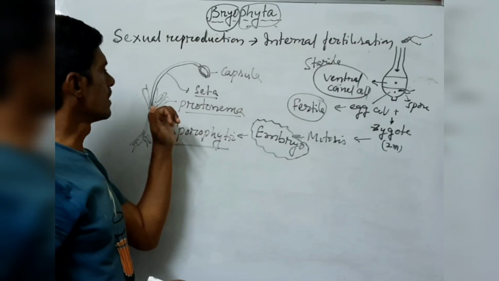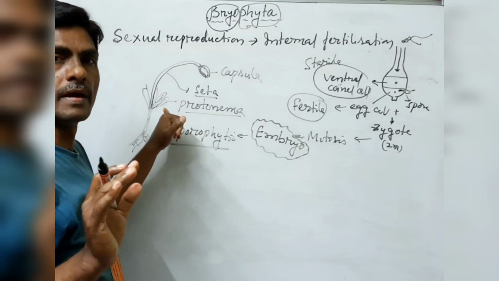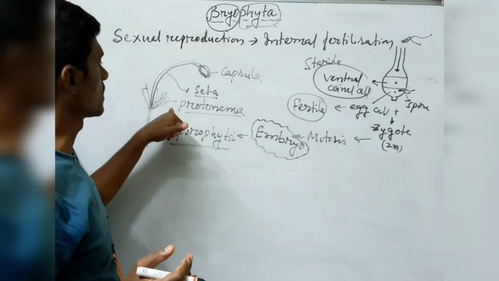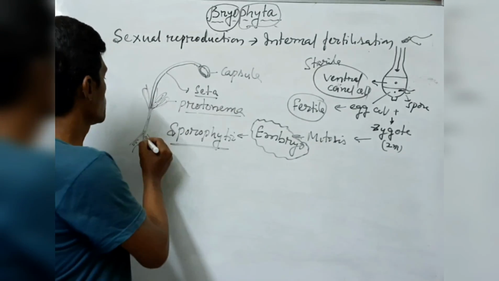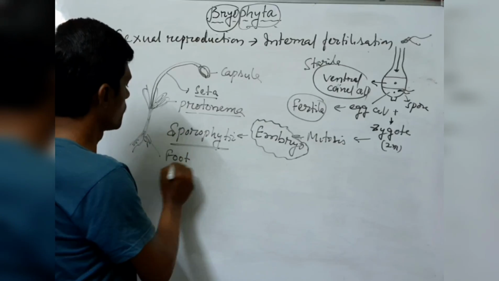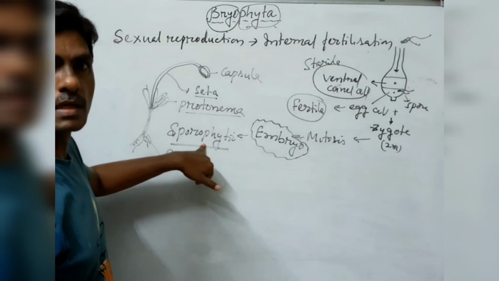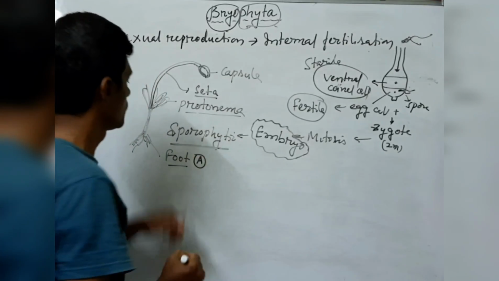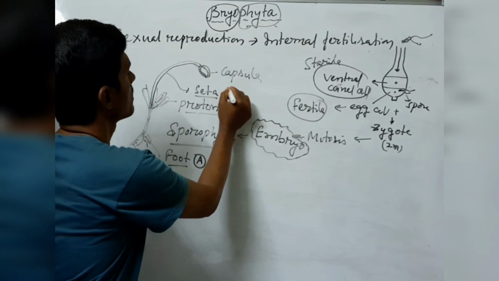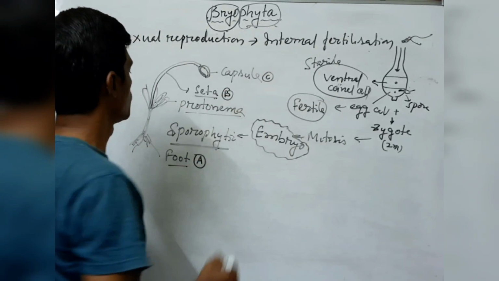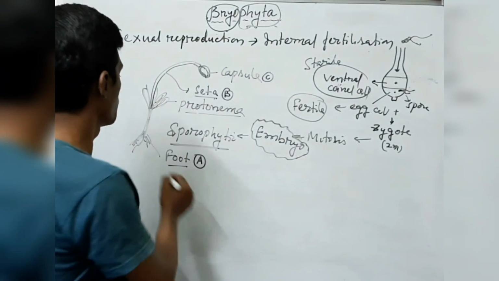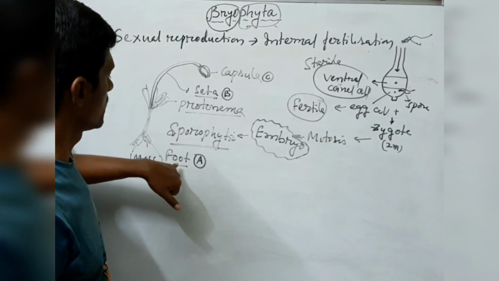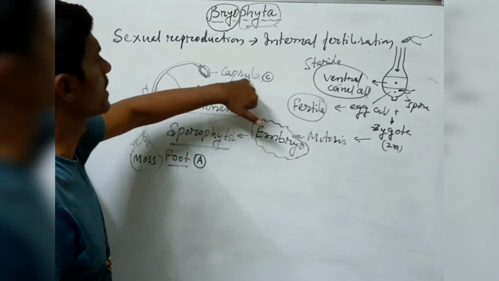Protonema means what? This leafy structure is primarily not developed in vegetative growth. The second time it can produce the vegetative organs, and that is called protonema. Now we can say this is called foot. The sporophytic plant is divided into three parts: A is foot, B is seta, and C is capsule. I am giving the example of the moss plant, so the sporophytic moss plant is divided into foot, seta, and capsule.